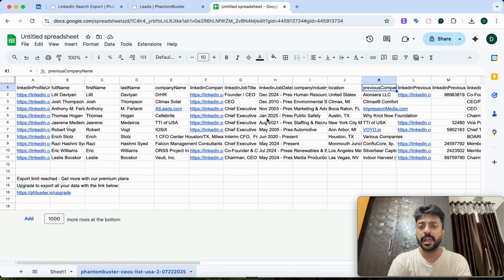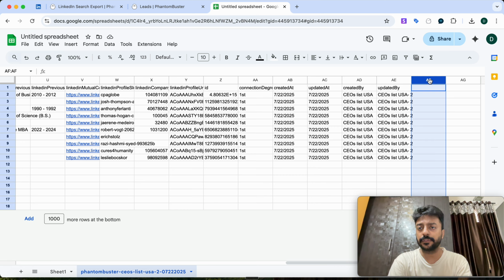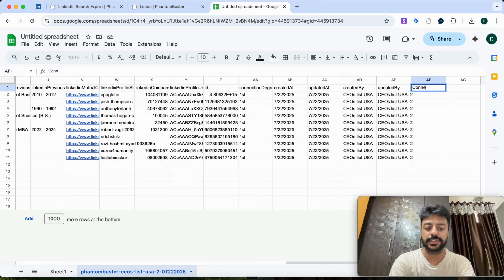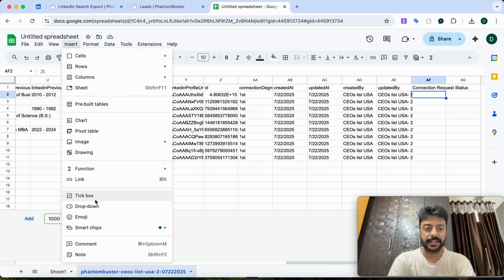Now the best part about this data is that you do not have to keep a manual track record, because now you can add new stuff. Let's say over here I just added a new feature, connection request sent or connection request status. So now I can have this filter where I can add some drop downs.